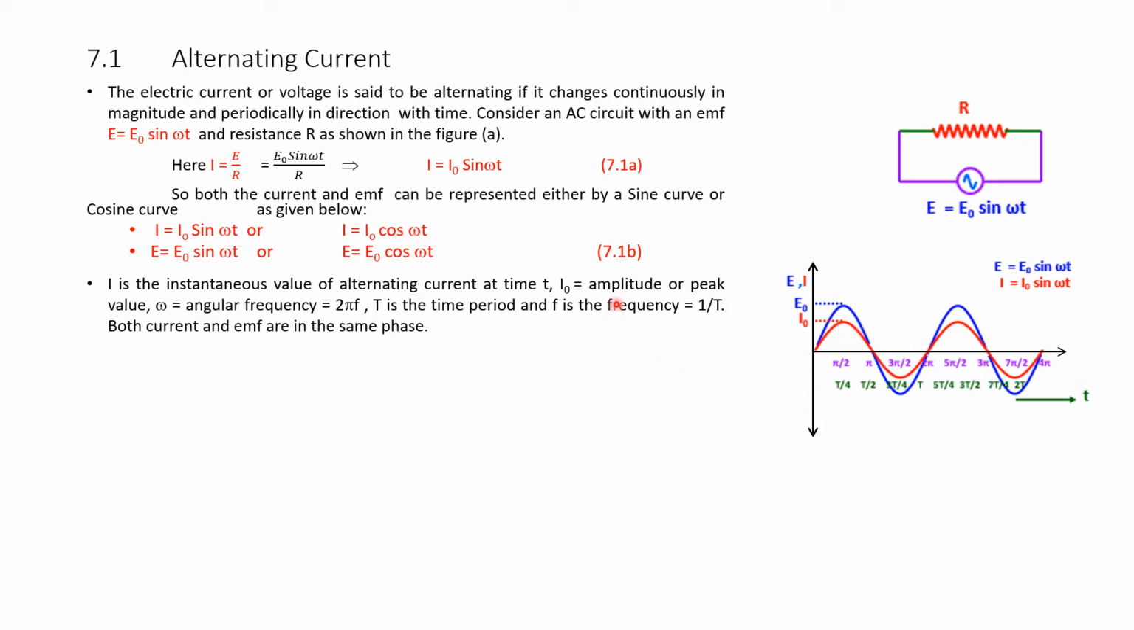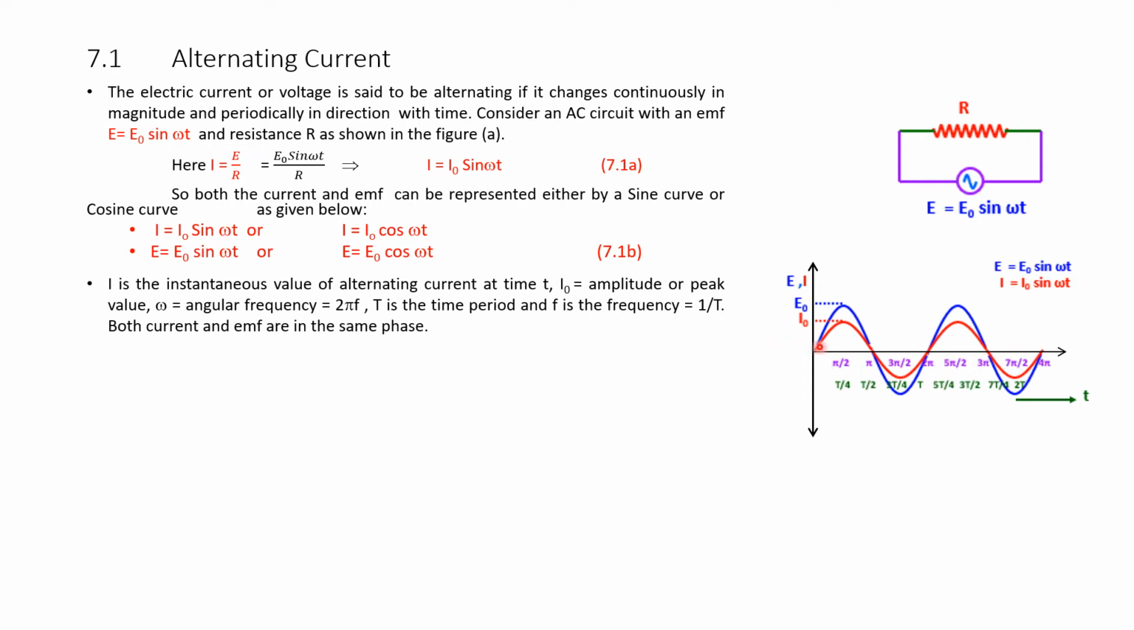I naught is the amplitude or peak value. This is I naught, the maximum value. The current curve, if you see, does not go beyond that. It is the maximum value or amplitude of the wave, and omega is the angular frequency. Omega is 2 pi f, the angular frequency here, and f is equal to 1 over T.